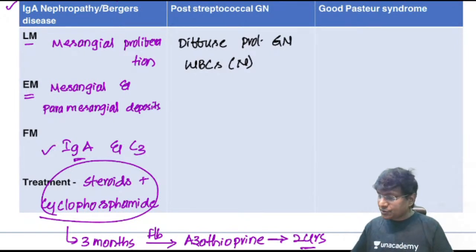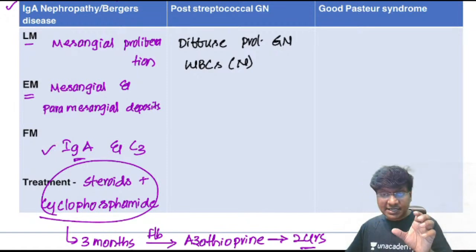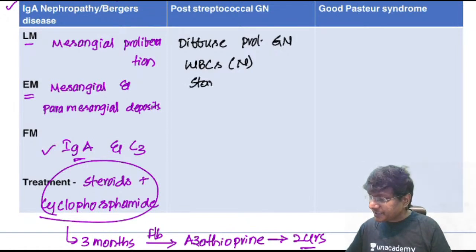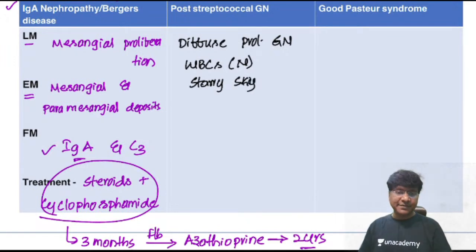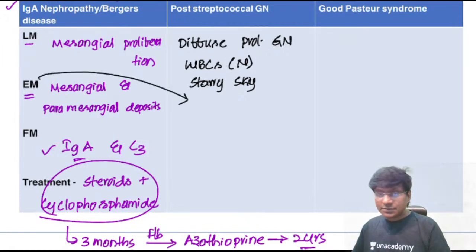So in light microscopy, you can observe the classical starry sky appearance. Now coming to electron microscopy, you will observe dome-shaped subepithelial deposits.